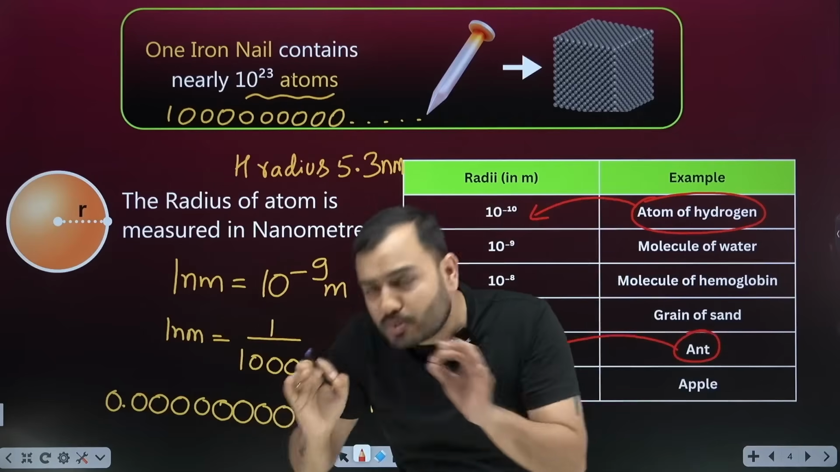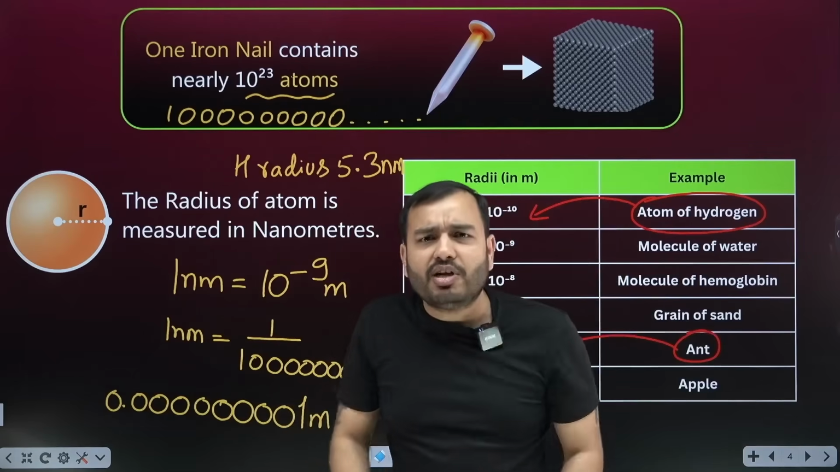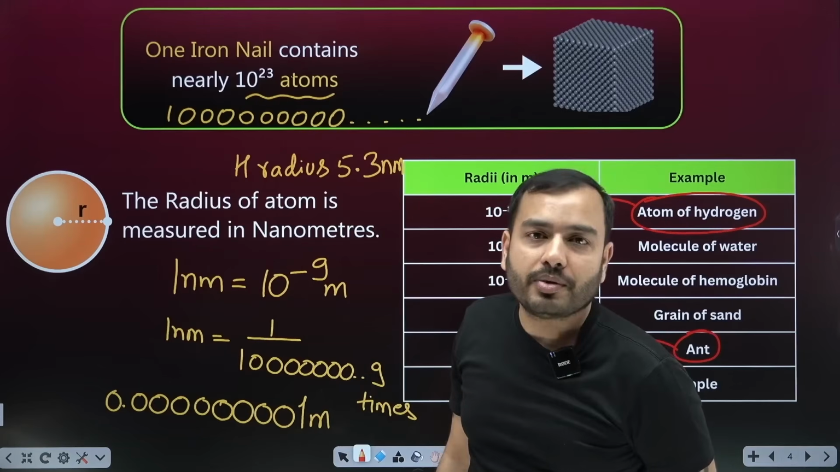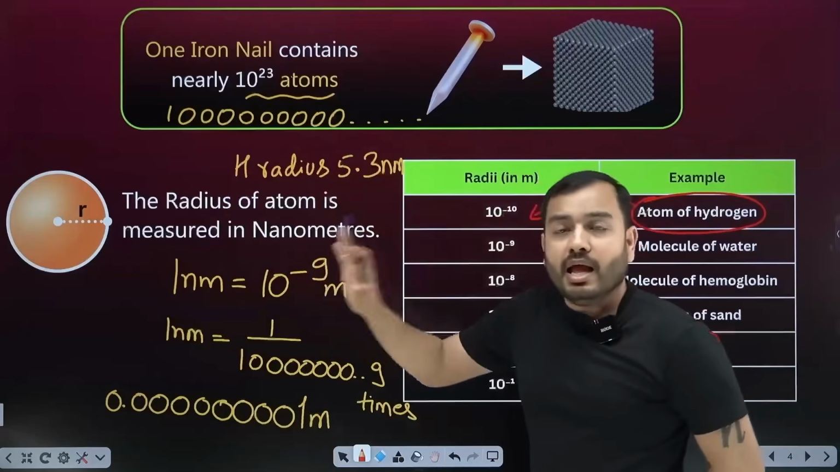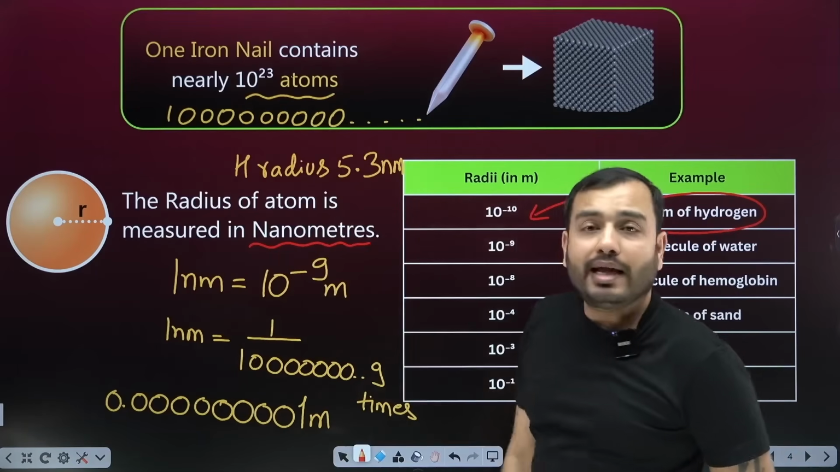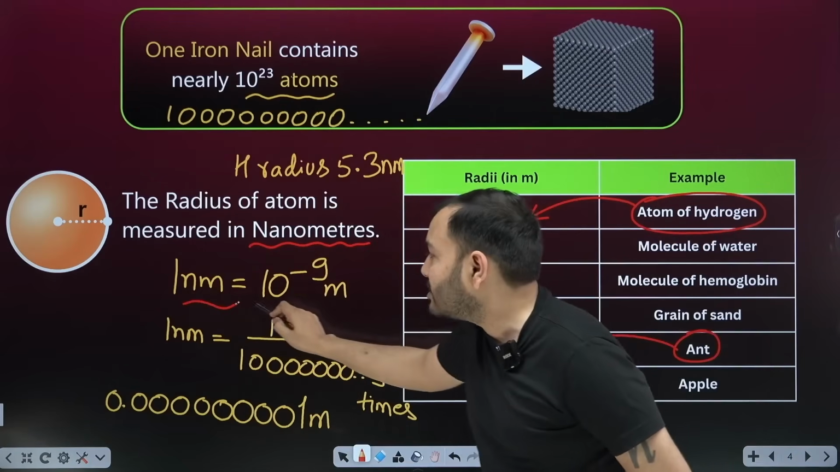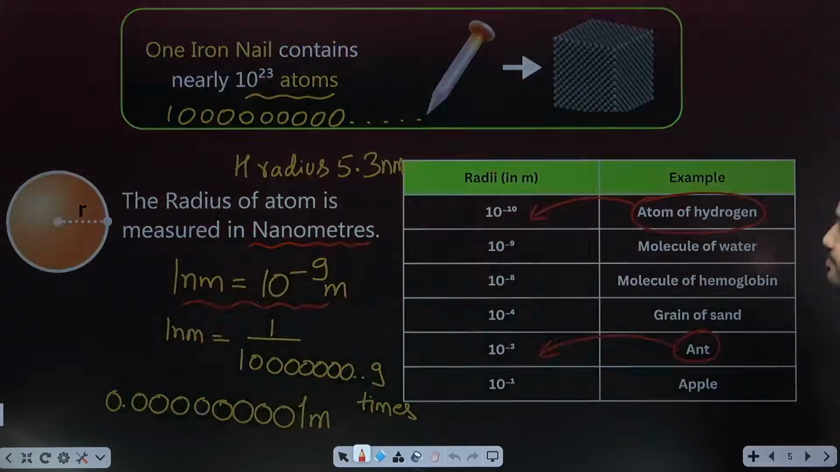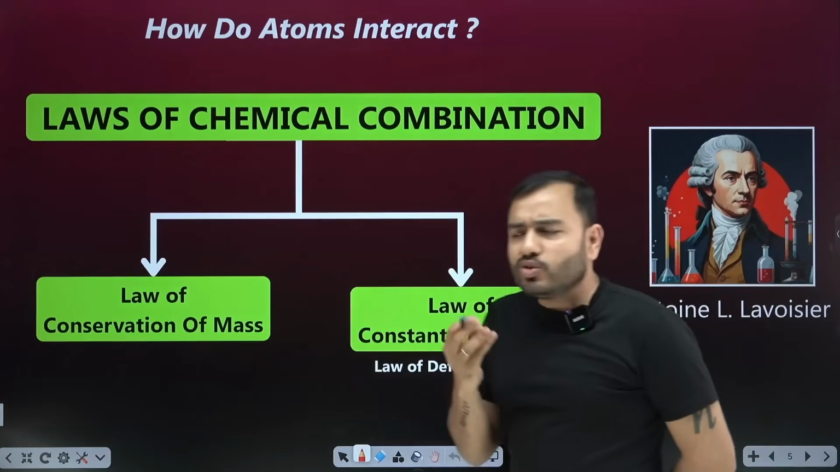It's a very small particle. Is atom divisible? Yes, it's divisible. Much smaller particles are hidden within it. This is what atom is. In which unit is atom size measured? Do remember, we use nanometer. 1 nanometer is 10 to the power minus 9 meter. Clear? Let's move further.